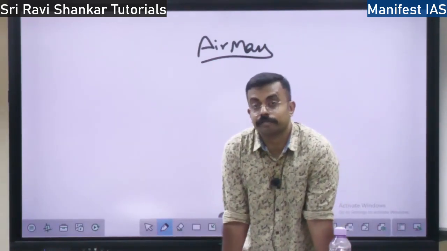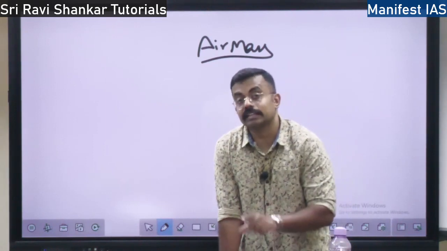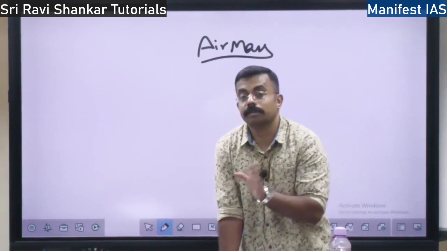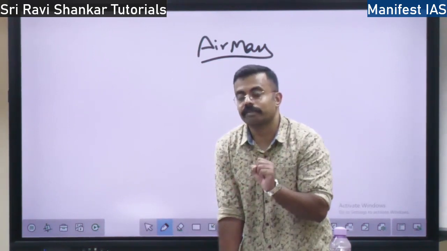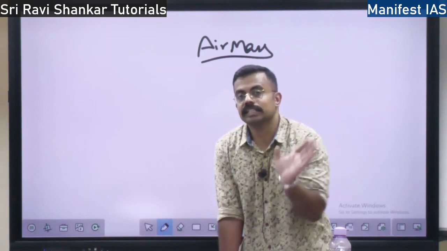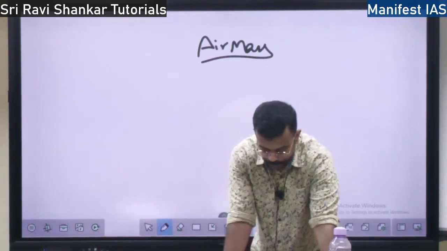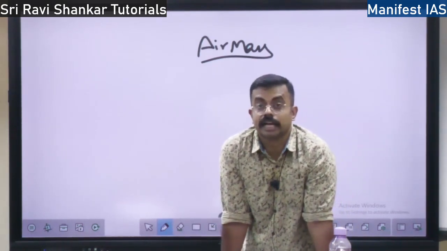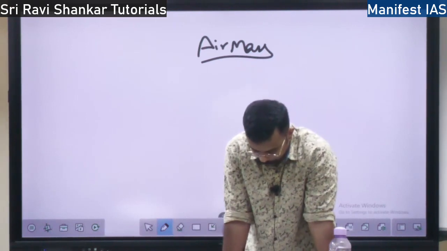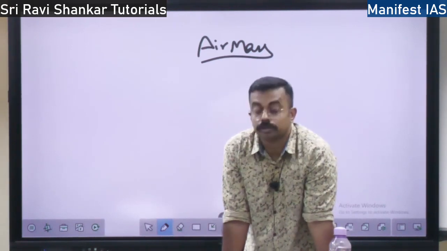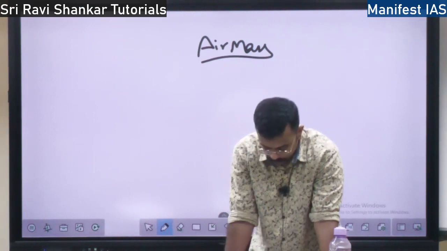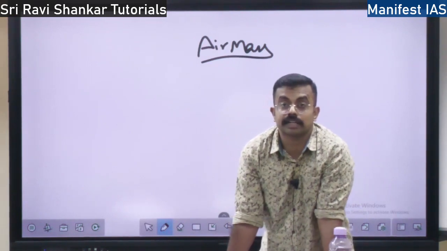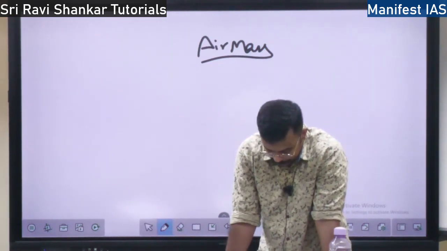The region from where the air acquires the characteristics is called the source region. For example, for this room, the air is acquiring the characteristics, so this room is the source region. So what are the different source regions we have? We have oceans. Air might acquire the quality of oceans, continents, and also polar regions and deserts. So these are the various areas where the air can acquire the characteristics. Okay.